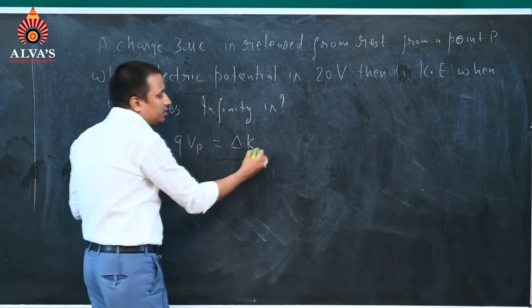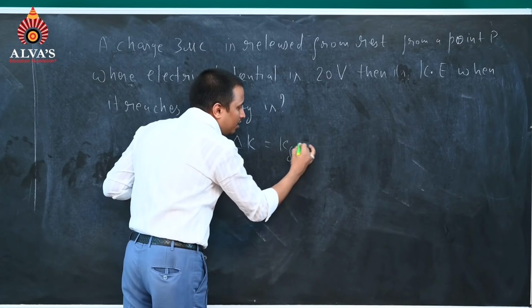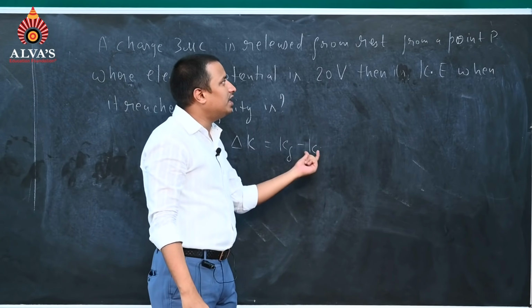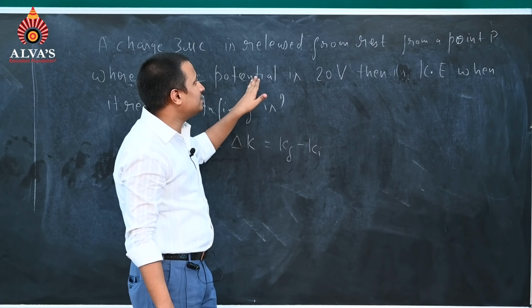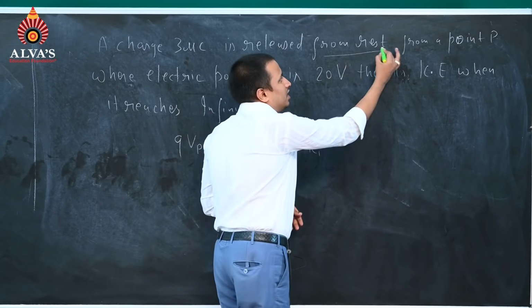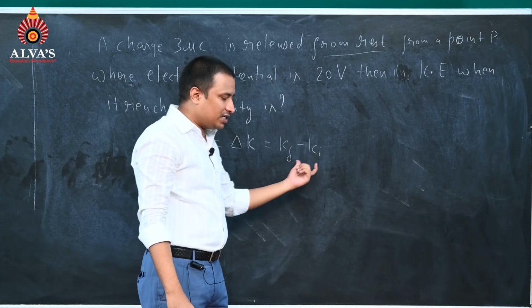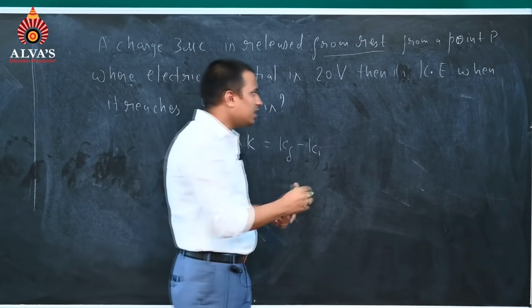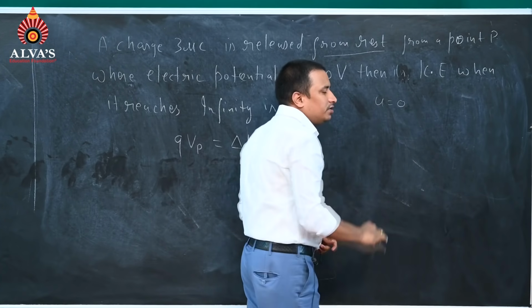We can write the change in kinetic energy as K final minus K initial. They have given that it started from rest, which means the initial velocity u equals 0.